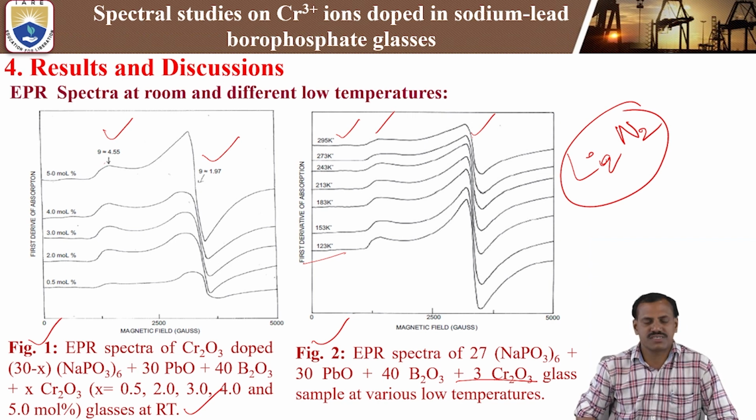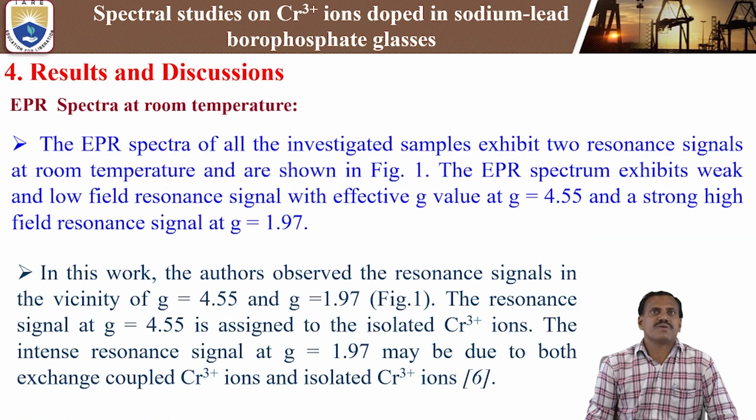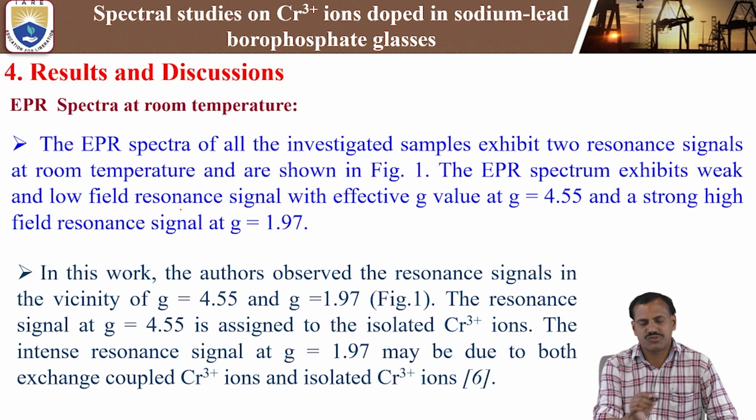First we discuss the room temperature EPR spectra. The EPR spectra of all the investigated samples exhibit two resonance signals at room temperature, as shown in figure 1.